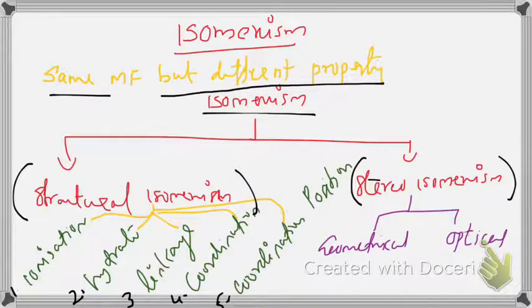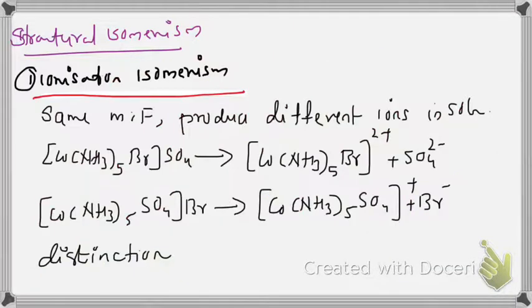These are 5 subclasses in structural isomerism. Stereoisomerism can be classified as geometrical isomerism and optical isomerism. We have to discuss each class separately and in detail. We start with structural isomerism.